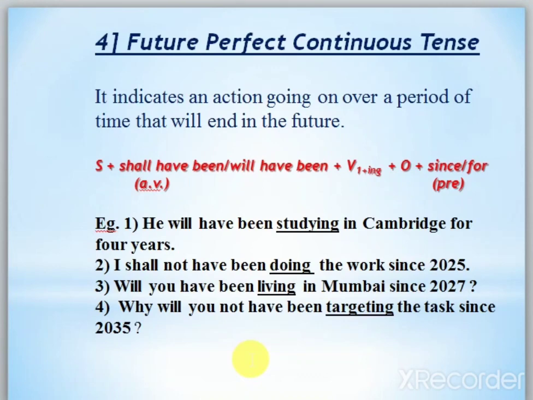Continuous: shall be, will be, present verb with ing. Perfect, what will come? Shall have, will have, and past participle verb. And the last one: shall have been, will have been, present verb ing, and since, for. This way you can clarify your doubts regarding the future tense.